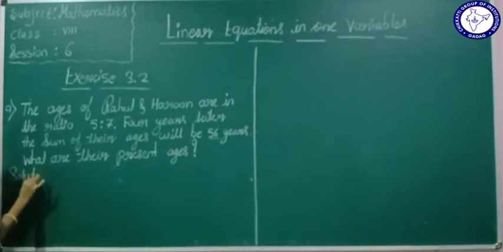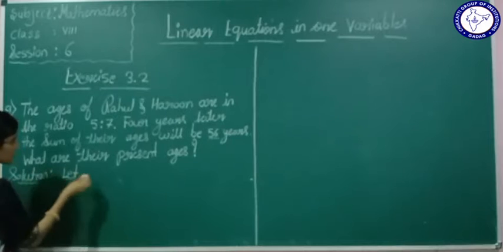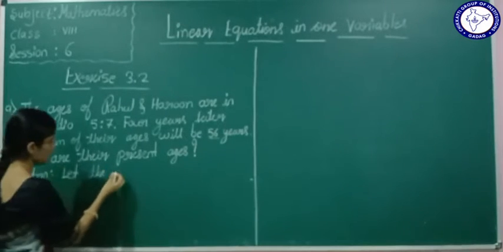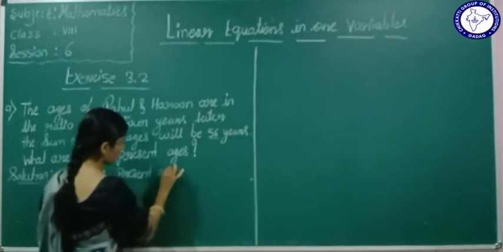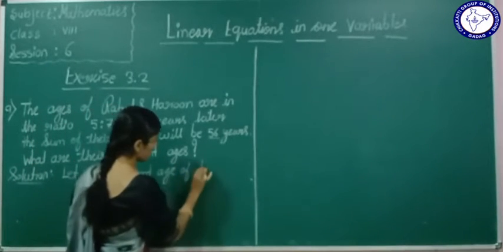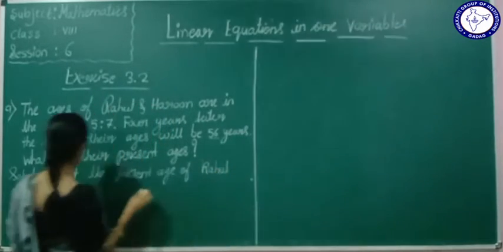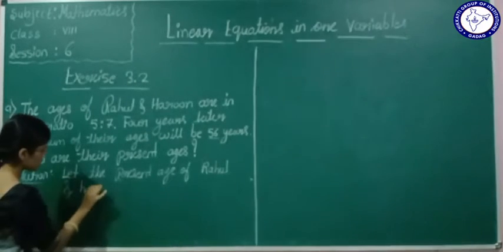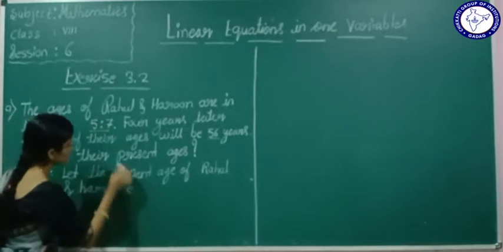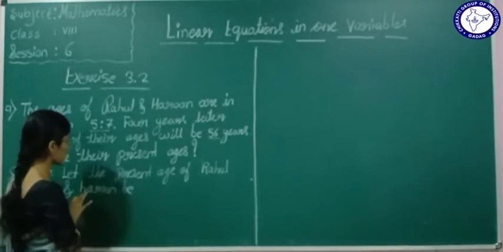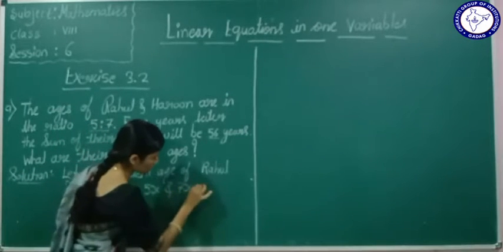Solution. Let the present age of Rahul and Harun be, okay, they are given in the ratio 5:7. Let the present age of Rahul and Harun be 5x and 7x respectively.